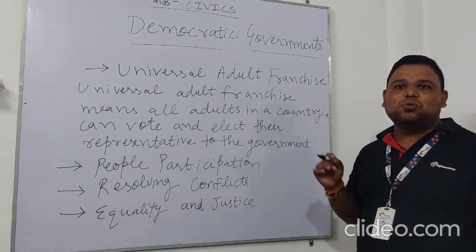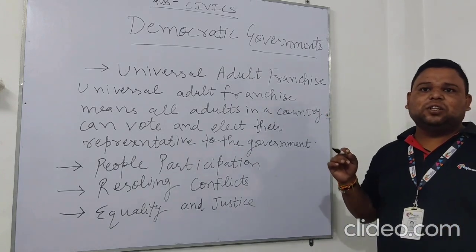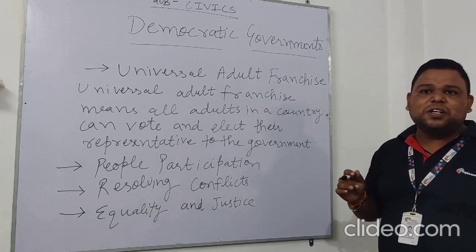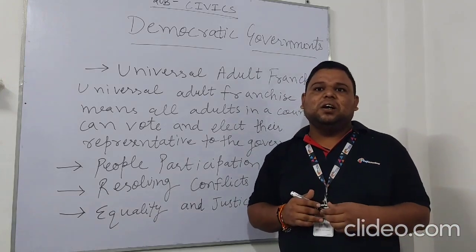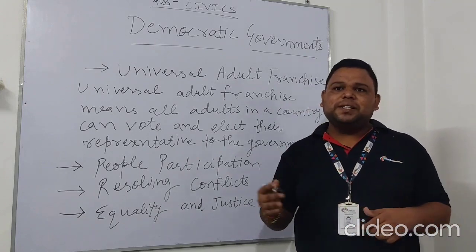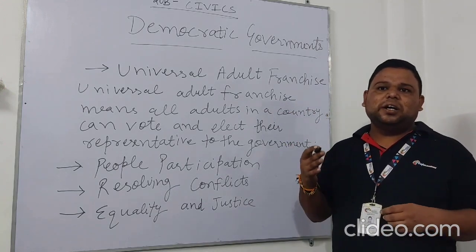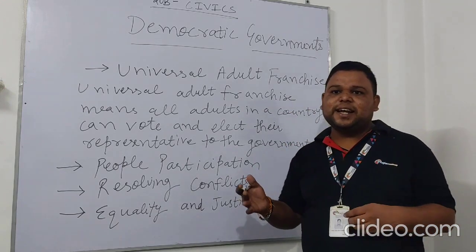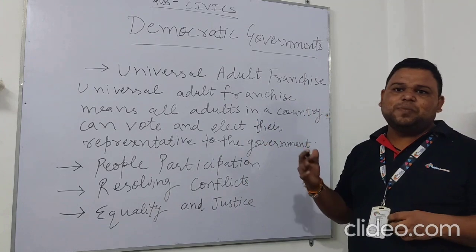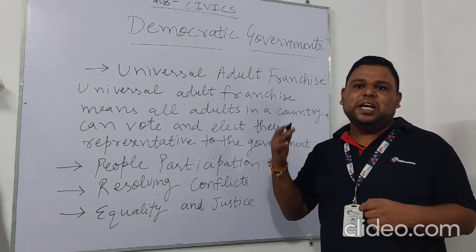First of all, people choose their representatives to form the government, and they vote in the election to elect their representatives for a period of 5 years. After the completion of 5 years, the people decide whether the government has failed to function in the interest of the people, and they express their disappointment by not voting for it in the next election. Secondly, the people are continuous examiners of the policies introduced by the government, and they openly express their views and criticize the government if necessary.